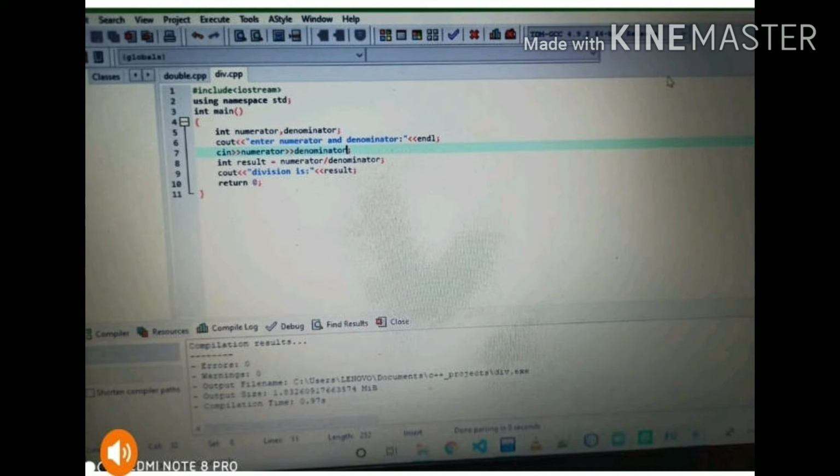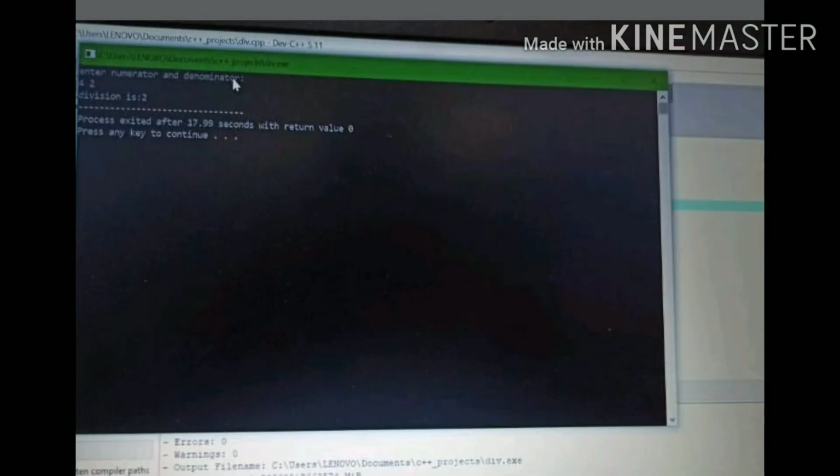Now we will save this program as exception handling in CPP, and then I try to compile this program. There are 0 errors and 0 warnings, so I have written the program correctly. This program is executed without using exception handling. It is asking for the numerator and denominator, so I enter numerator as 4 and denominator as 2.